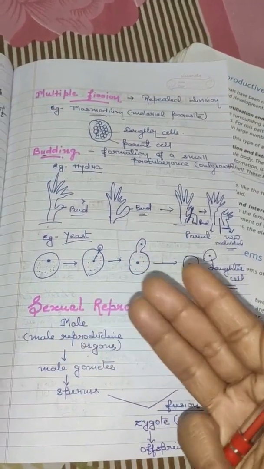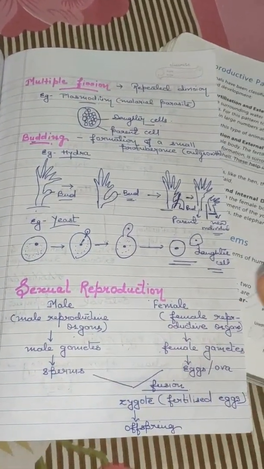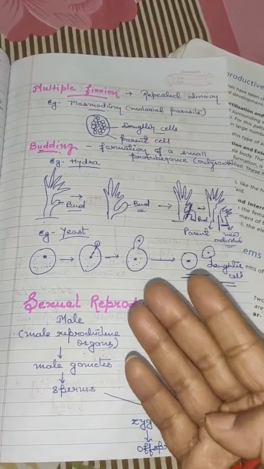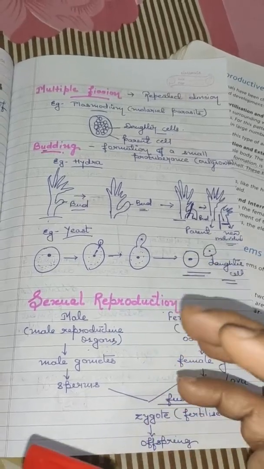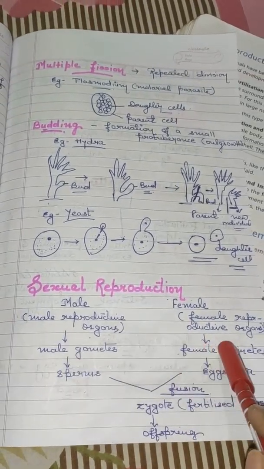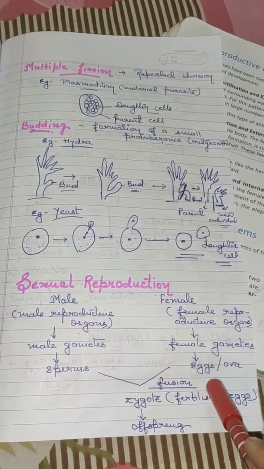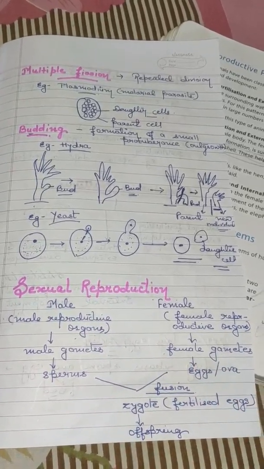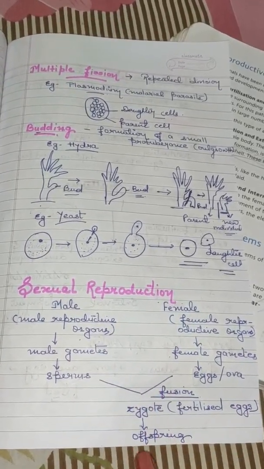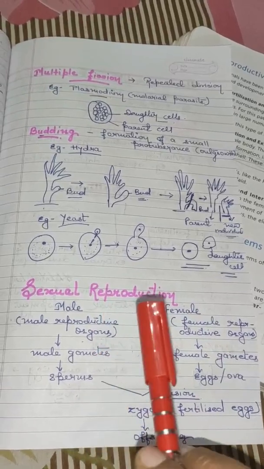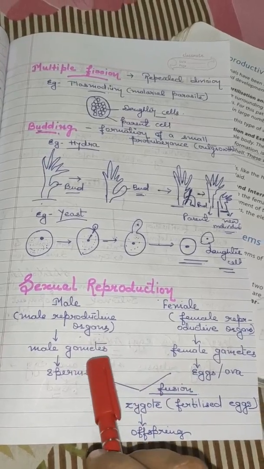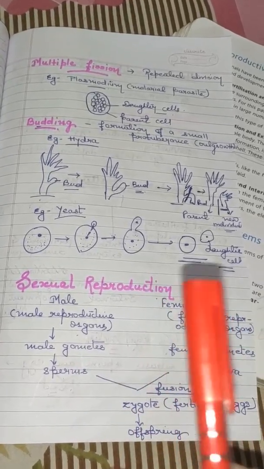The male sex cell is also known as the male gamete and the female sex cell is known as the female gamete. A particular name has been given to the male sex cell: it is the sperm. In the case of the female, it is known as egg or ova. Now what happens? When a male and female mate, the fusion takes place between the gametes produced by each of them. That fusion of the sperm with one egg is known as fertilization.